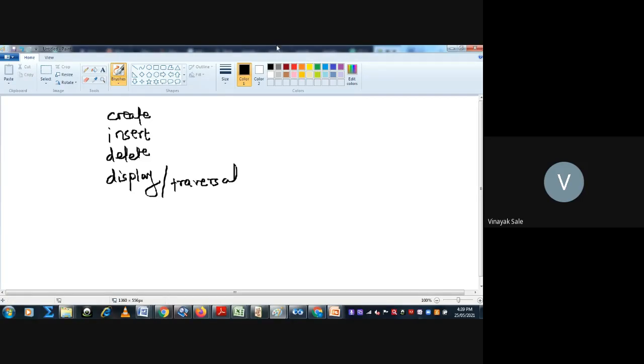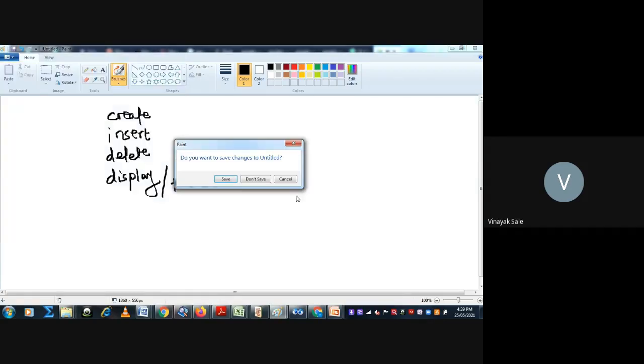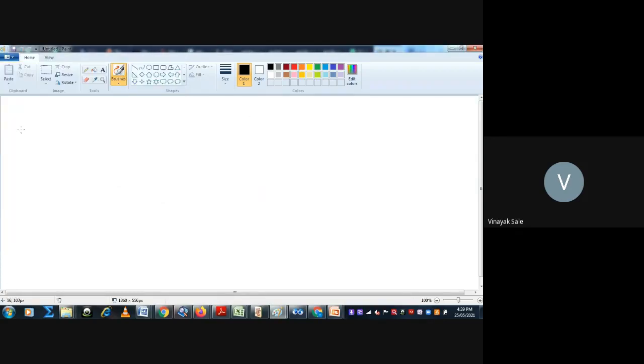Then we have seen the introductory part of the stack. Stack is a data structure whose one end is open and other end is closed.